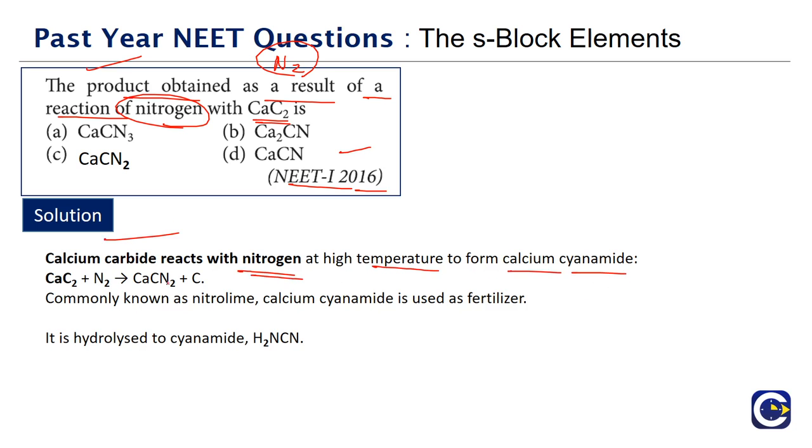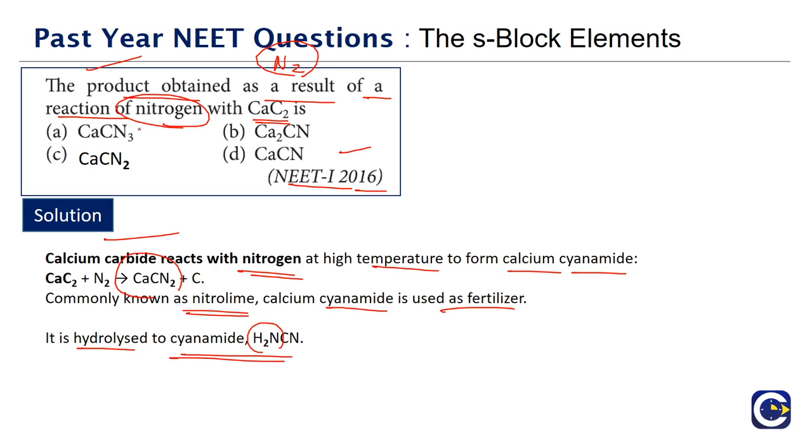So what is calcium cyanamide? CaCN2. It's also commonly called nitrolime. Nitrolime is a fertilizer itself, and also on hydrolysis it will give cyanamide. What is cyanamide? NH2CN is cyanamide.